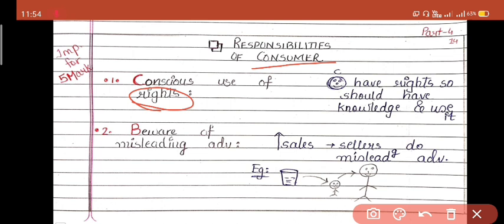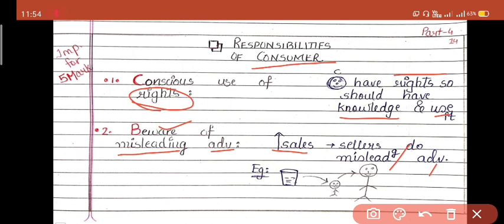So the first responsibility of a consumer is that he has to use his right and he should have knowledge about it. Without having knowledge about the right, if he is complaining, then that will not be acceptable. Okay, now the second heading is be aware of misleading advertisements. Be aware means to be aware about it. He should know that for increasing sales, the sellers do misleading advertisements.